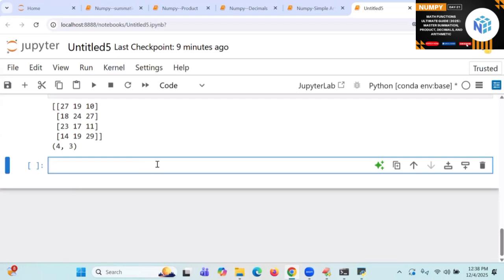Tomorrow you will go for NumPy with files. Text files I'll speak, NPY files I will speak, and CSV files also I will speak. Don't miss tomorrow's class. Okay. Right. Thank you. Carry on. All the best. Online students, if any doubts are there, you hold on. I'll clarify your doubts.